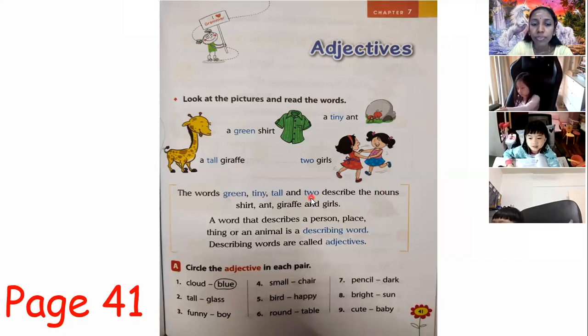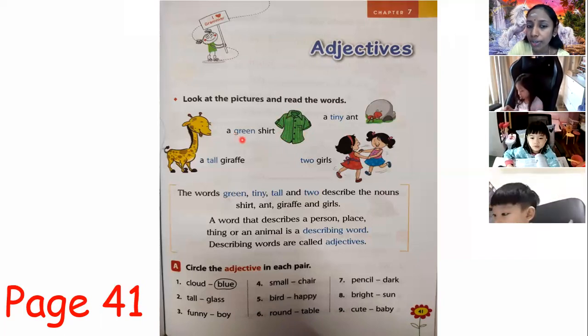Okay. So now it says, look at the pictures and read the words. Let's read the words together. Everybody say with me. A green shirt. Can all of you say with teacher? A green shirt. So you can see a shirt here. They describe the shirt by using a color. That means they are using the color to describe the shirt, which is green. So children, this is the adjective word here.